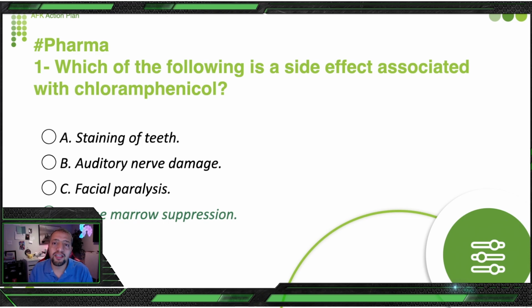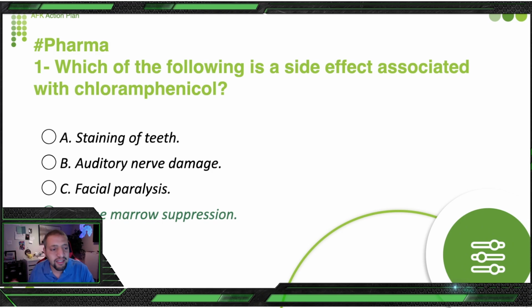So for antibiotic side effects, you should know them. It's extremely important, especially the outliers. I'm not telling you to memorize the huge list of side effects you see in a textbook. But when I say bone marrow suppression or aplastic anemia, you can catch it as chloramphenicol. When you speak about auditory nerve damage, it's streptomycin.